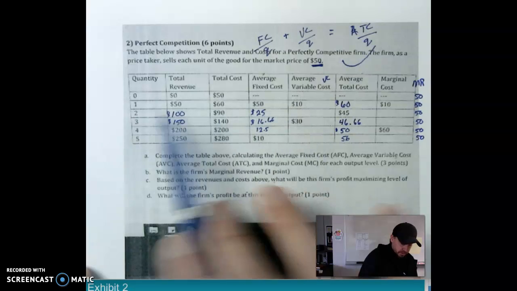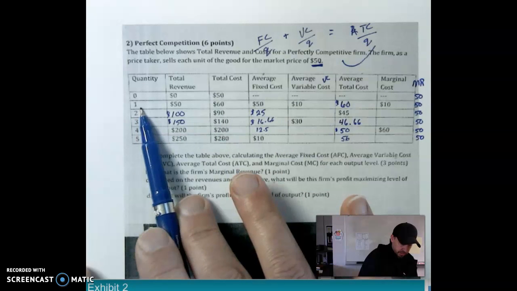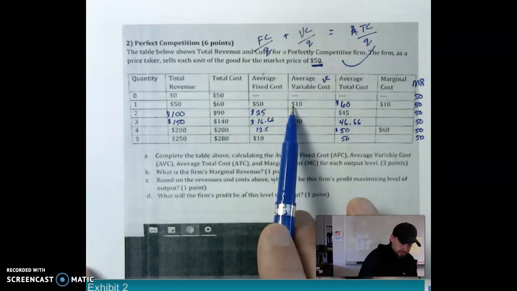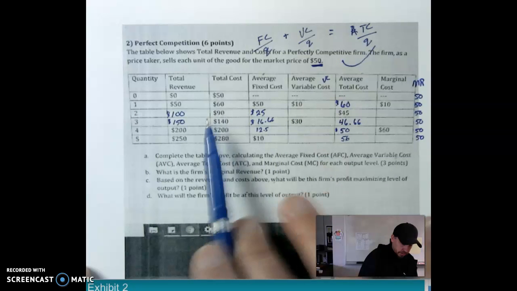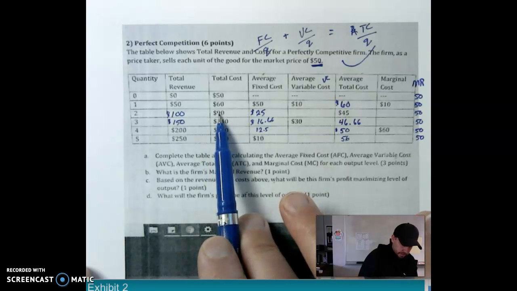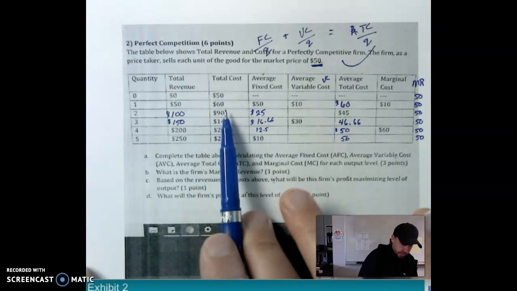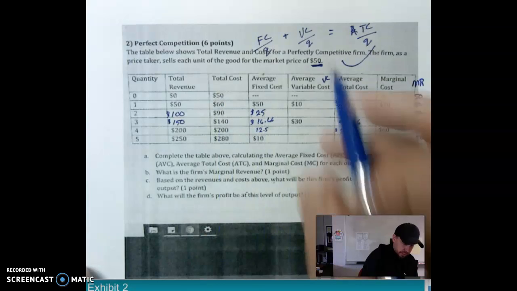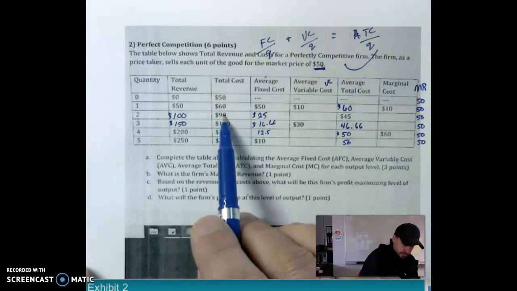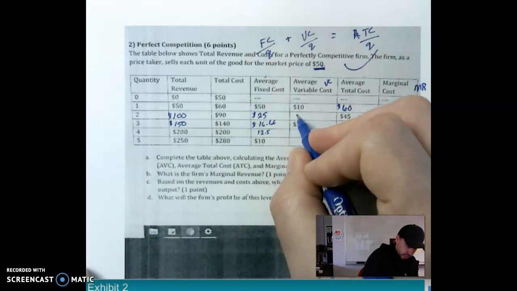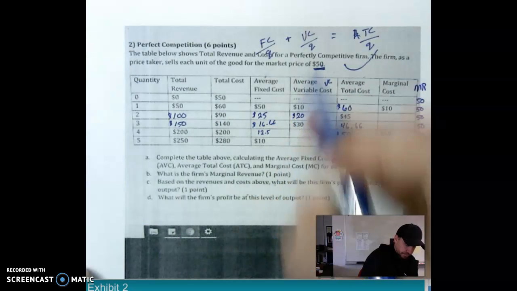So we take 10 and we divide it by 1, because that's our output, gives us an average of 10. Come down here, our total is 90. We know that 50 of that is fixed, so we have 40 left. So we take 40 divided by 2 gives us an average of 20.